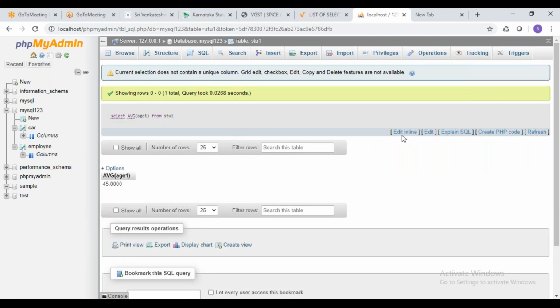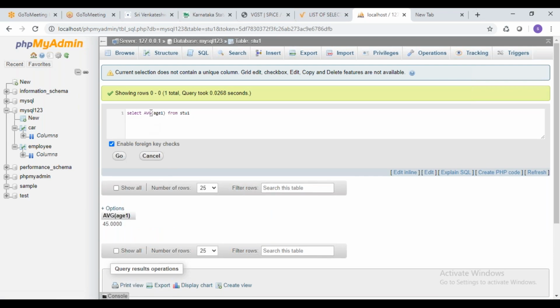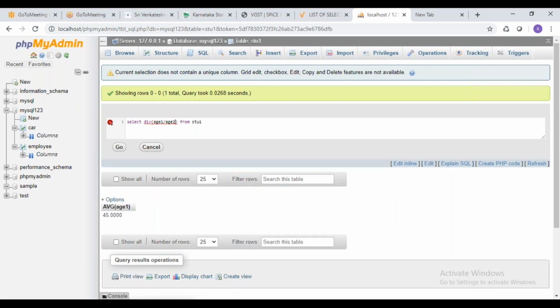In the same way, you can also say select multiplication, not multiplication because we cannot compute multiplication continuously, right? So you can take the difference, division of AS1 and AS2. Division won't work like this because we need to take it separately. That I'll show you later. So this is how you can take the mathematical operations, sum, average, these things.